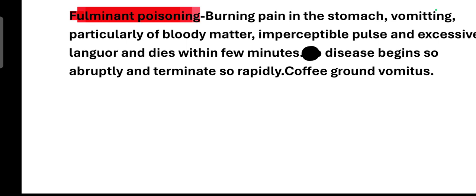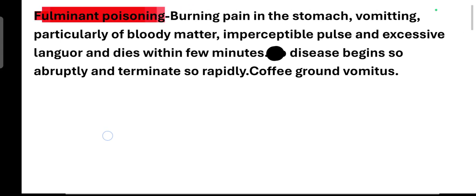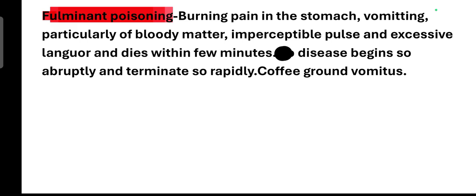The vomitus will have a coffee ground character, and particularly there will be bloody matter with this vomitus. Also the pulse is imperceptible, and there will be excessive languor, means excessive tiredness or weakness, and the person will usually die within a few minutes. This disease will begin so abruptly and terminate so rapidly.